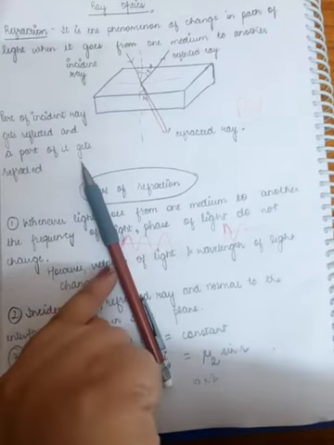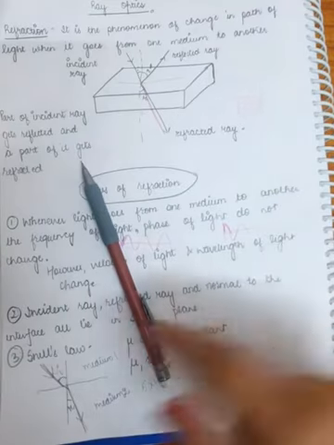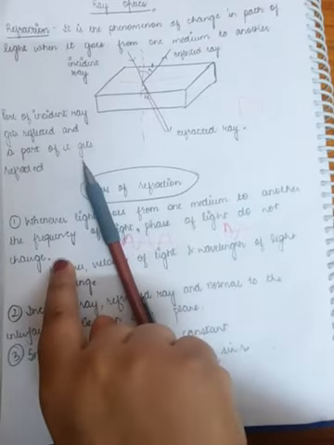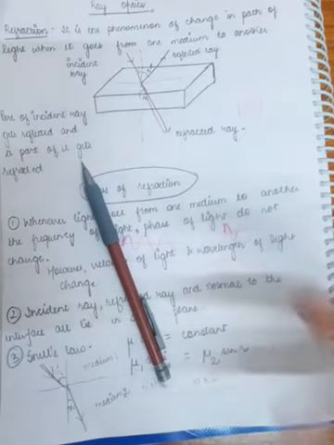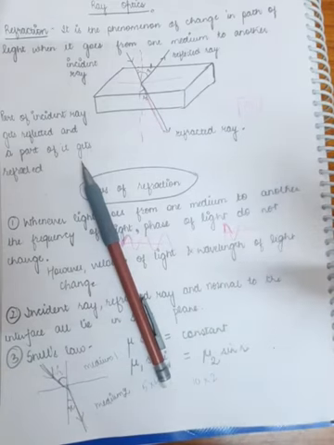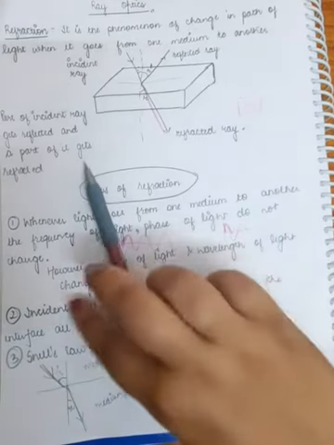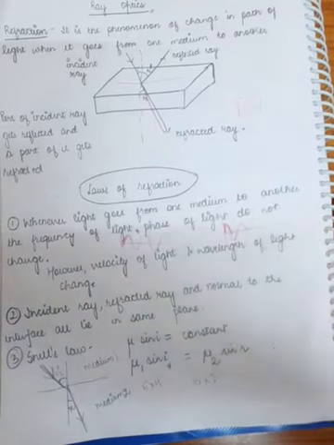Similarly, when light goes from this medium to this medium and its speed decreases, then we would say that light has entered into a denser medium and it came from a rarer medium. Okay, so refractive index tells us about this only. Refractive index tells us whether the light has increased its speed when it has gone from one medium to another, or it has decreased its speed in going from one medium to another medium. Okay, so let's try to understand what we mean by refractive index.